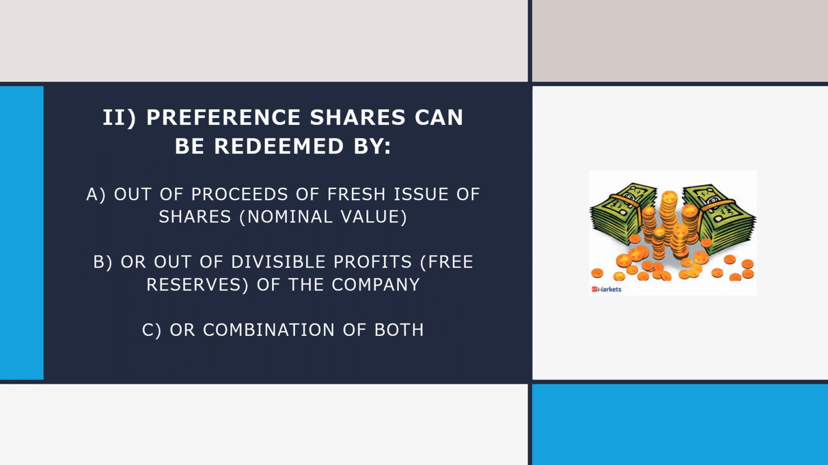This is the first way. The second way is that the company can use their divisible profit. The profit which the company has earned in the past and which is in the free reserves.